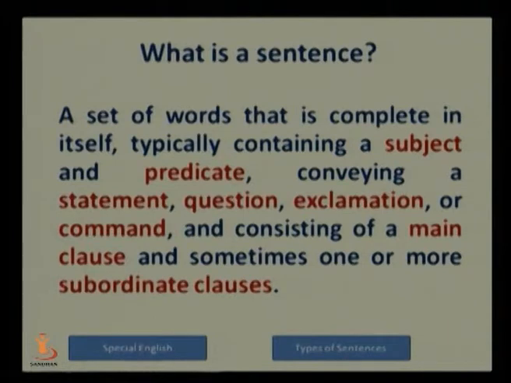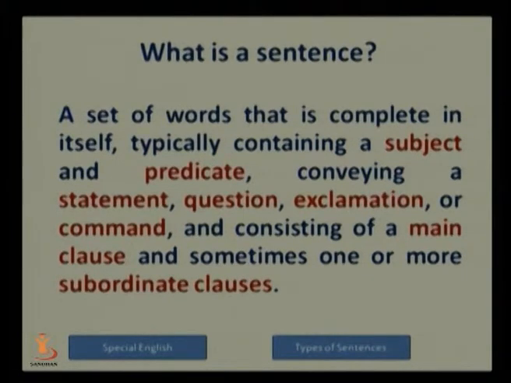Here is one more comprehensive definition of a sentence. A sentence is a set of words that is complete in itself, typically containing a subject and predicate, conveying a statement, question, exclamation or command, and consisting of a main clause and sometimes one or more subordinate clauses. Friends, this definition gives us an idea about the syntactic types of sentence and also the semantic types of sentence.